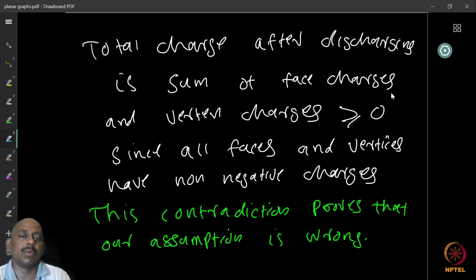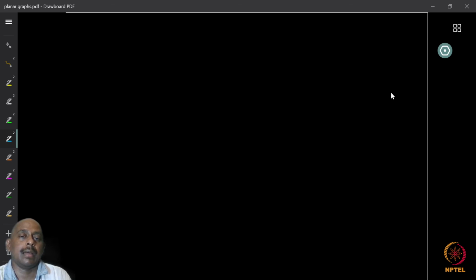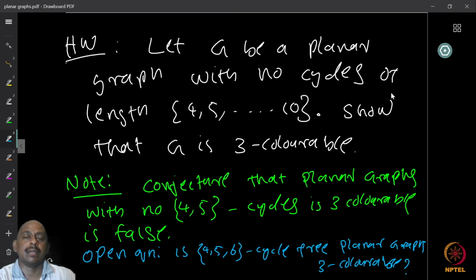So try this homework, and with that we can stop this short introduction to the discharging method. So I can give you more interesting questions on this, and maybe look at some related topics later.